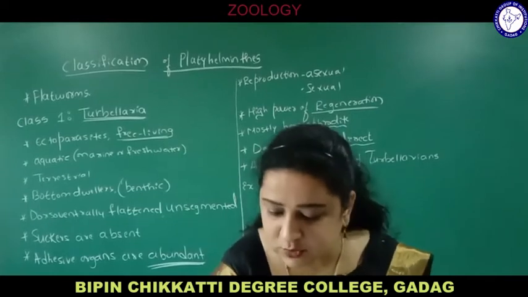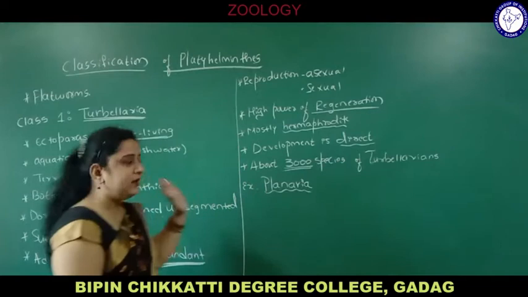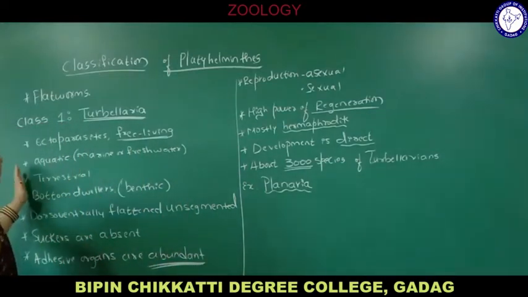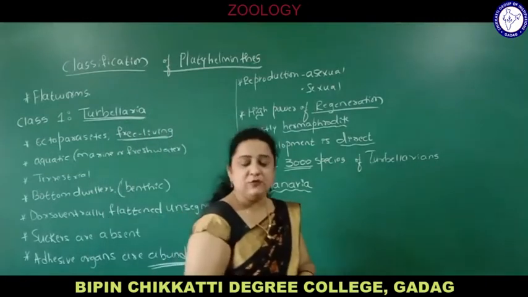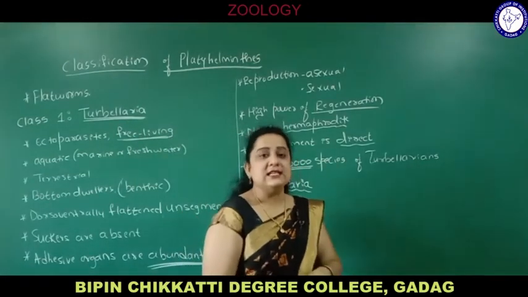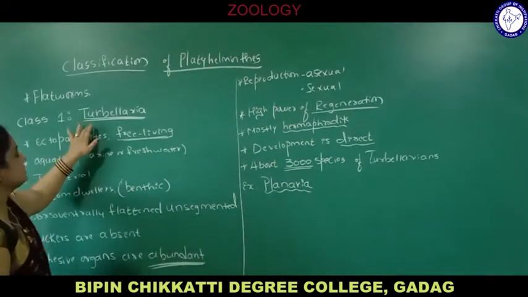Now Planaria is also called Dugesia. Before going to the study of Planaria, once again we will recall the characteristics. Today we are discussing the outline classification of phylum Platyhelminthes, which is divided into 3 classes.